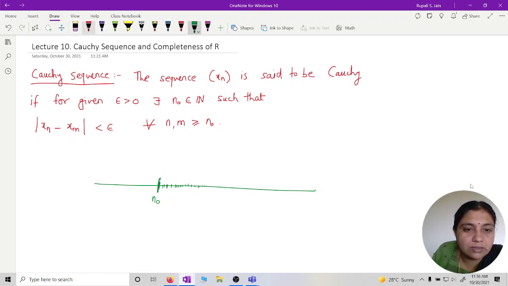And in a convergent sequence, the distance between xn and that x will be small. This xn and xm are nothing but two points of that sequence. Is that okay? Yes, ma'am. And Cauchy is the name of a scientist, a mathematician. So make sure whenever you use the name Cauchy, you use C as a capital letter.